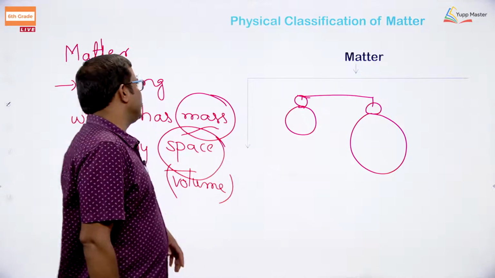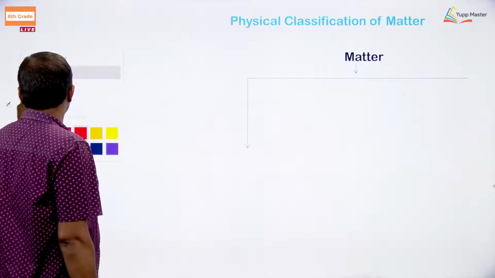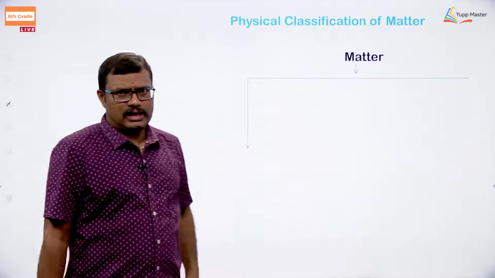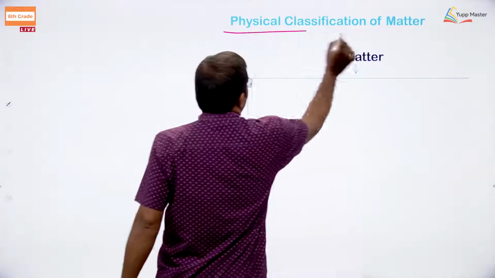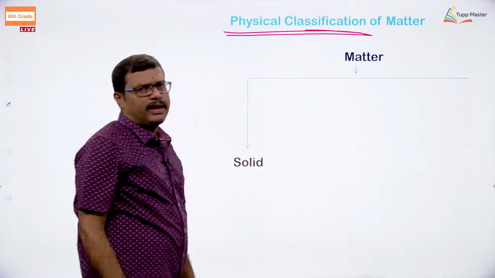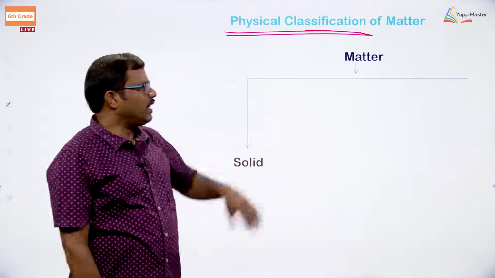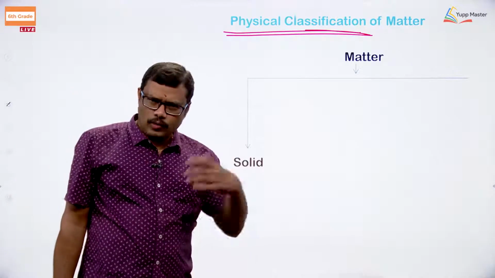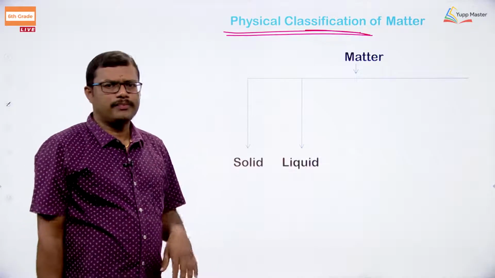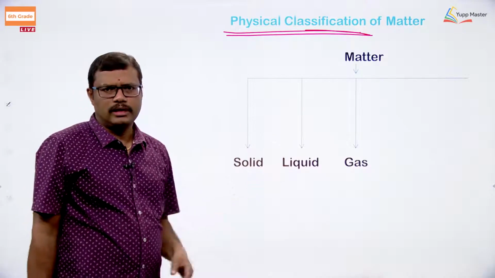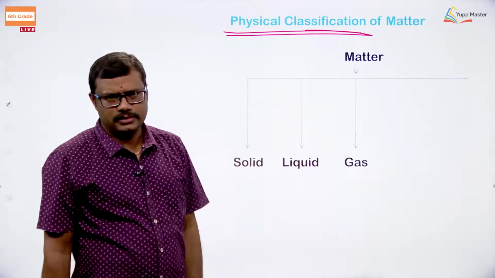So, when you look at the classification of matter, how can we classify it? We can classify matter into different phases. This is called the general physical classification. Based on the physical state of matter, we can classify matter into 5 categories, okay. But of course, we generally focus on the 3 classifications of matter, that is solid, liquid and then the gas, okay.